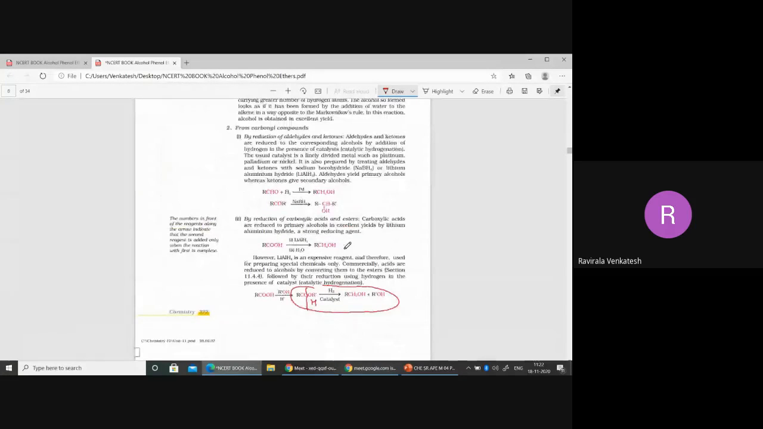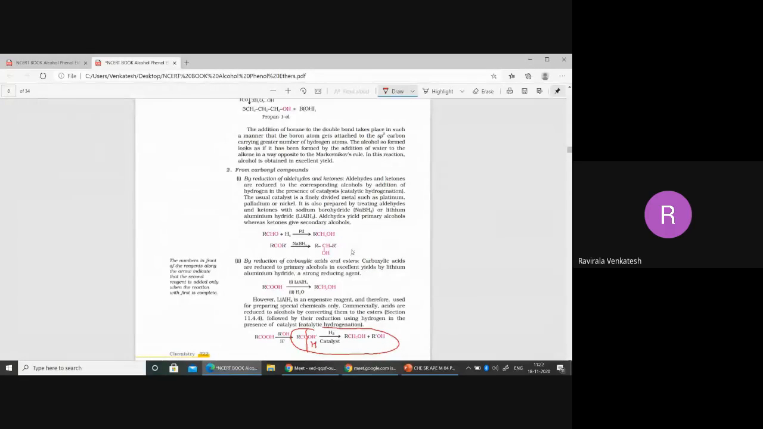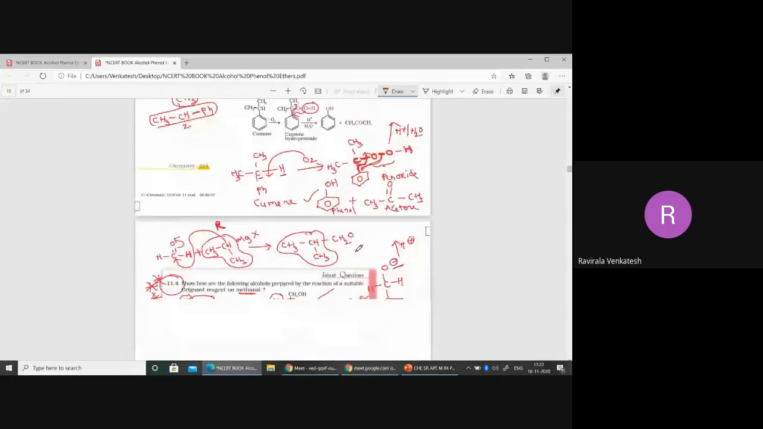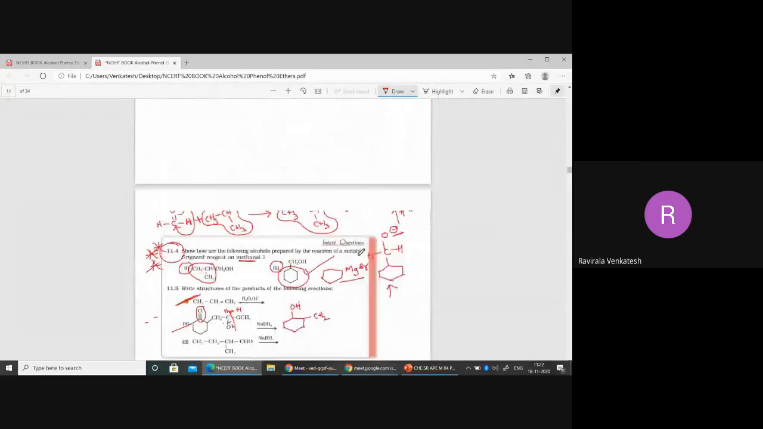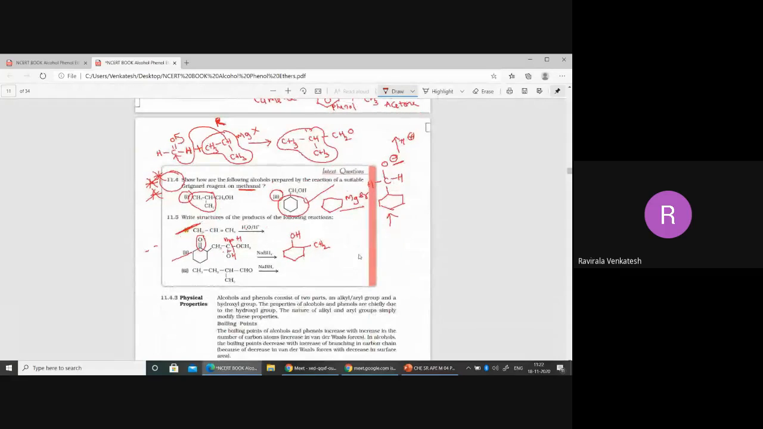Preparation of alcohols. You see this one. Wherever CO is there, we got CHOH. Yesterday we discussed these topics actually. Wherever CO is there, that will convert into CHOH. NaBH4 here. Okay. Now here, the product we are going to get, what is it? In this case, what product are we going to get here?